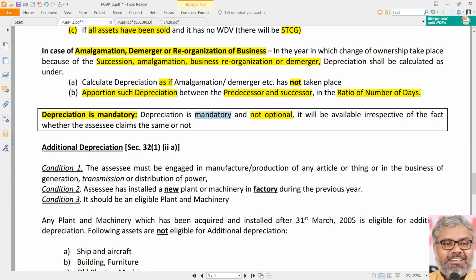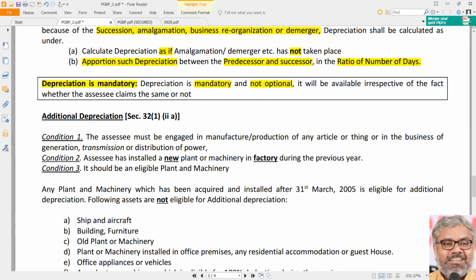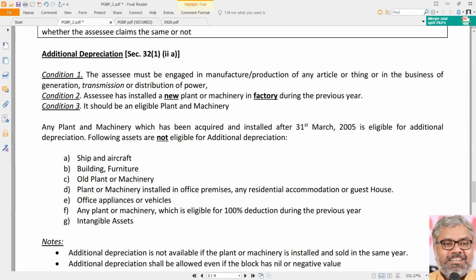Without this, the return will not be accepted, if there are assets, naturally. That is a very important point also. But anyway, not helpful for us, only for reality. That could be relevant. Now coming to another very crucial provision related to depreciation, which is additional depreciation. You don't need to remember all those subsections, subclauses and all.